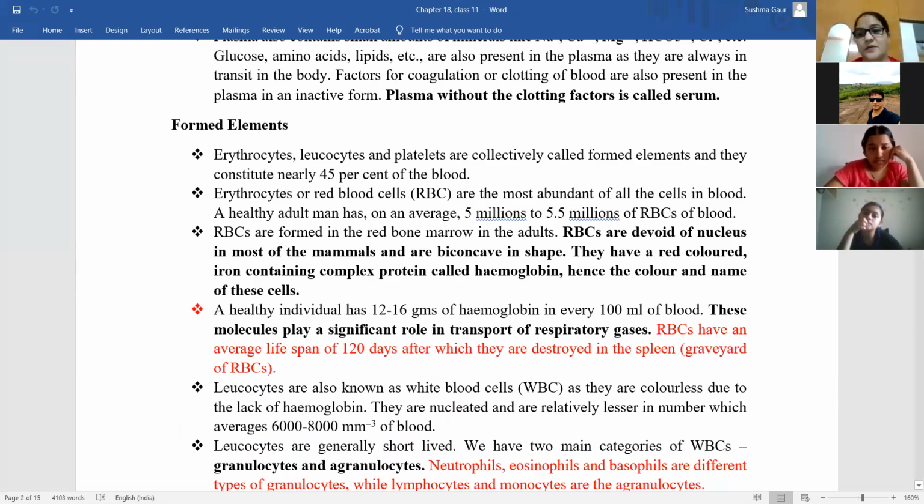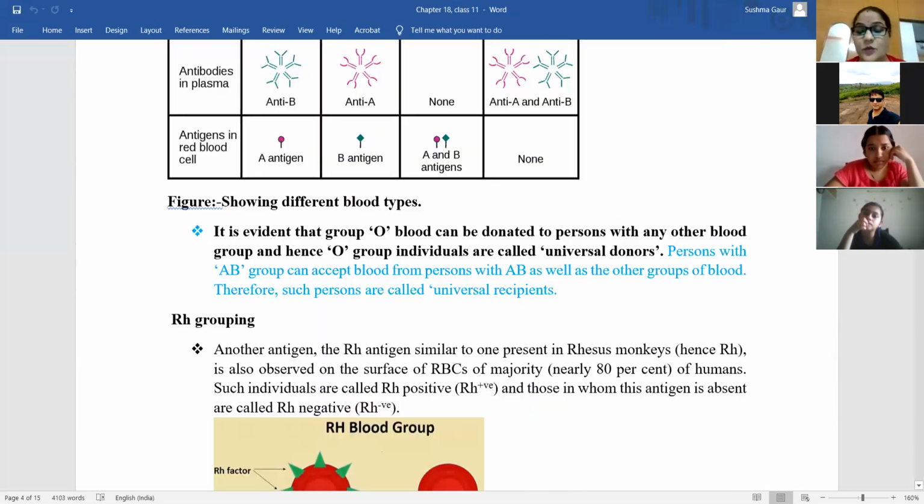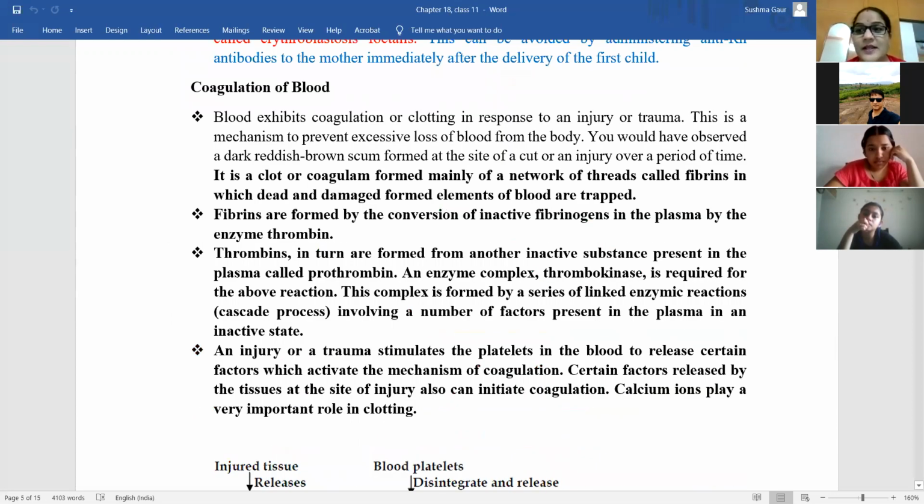Okay, leave it. Ma'am, clotting factors. No clotting factor, beta. Three enzymes were present in the plasma. Ma'am, I remember only two. Okay, it's fine. कोई बात नहीं.